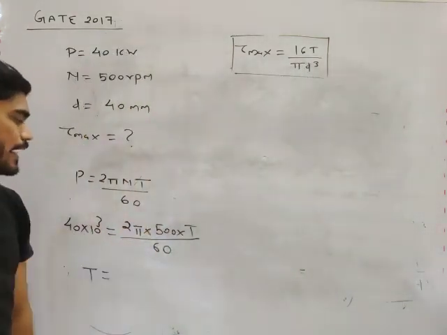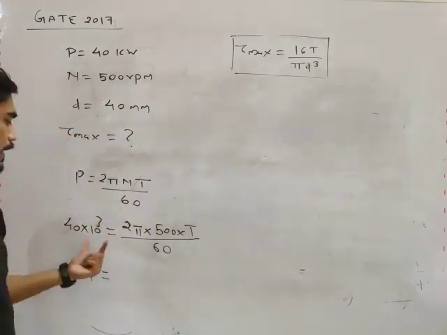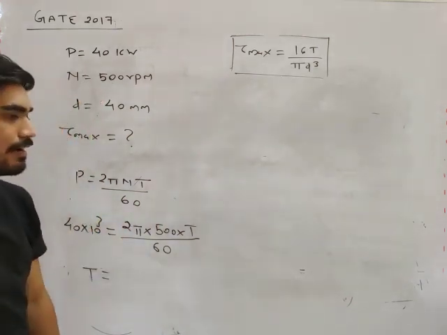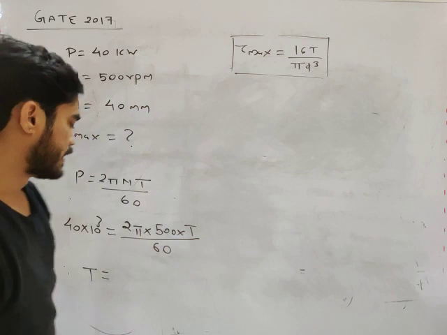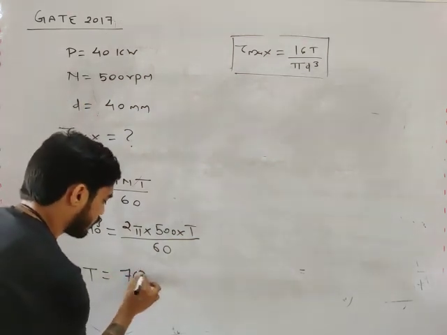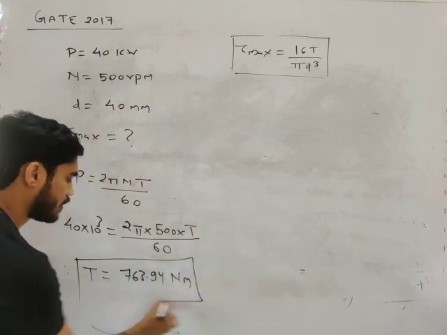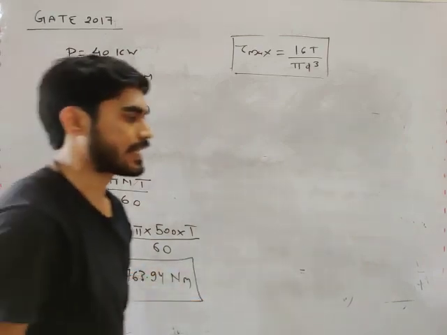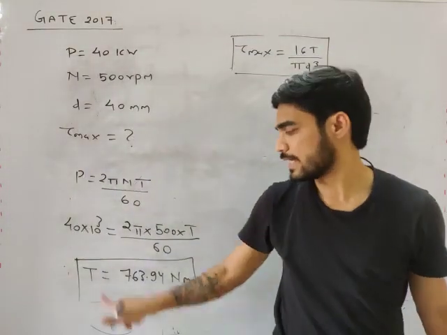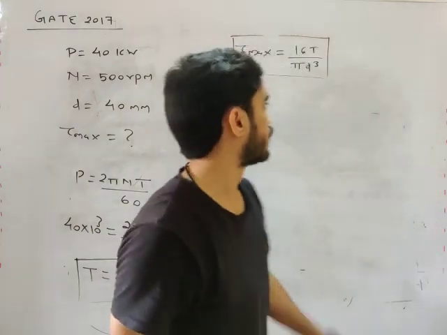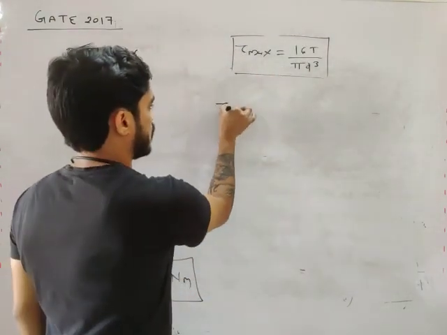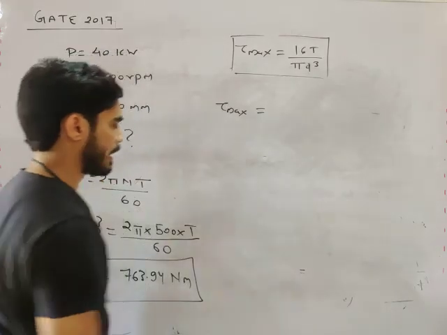P equals 2 pi NT by 60. Power is 40 into 10 to the power 3. RPM is 500. So, how much torque will you get? 763.94 Newton meter. What will be the unit of torque? SI unit is Newton meter. Okay. So, 763.94. Put it in this equation, my friend, 16T by pi d cube.